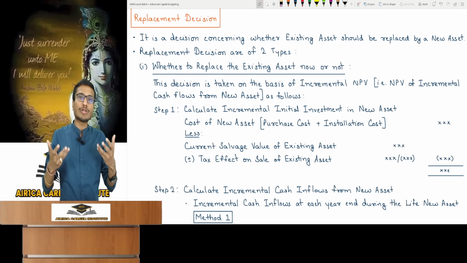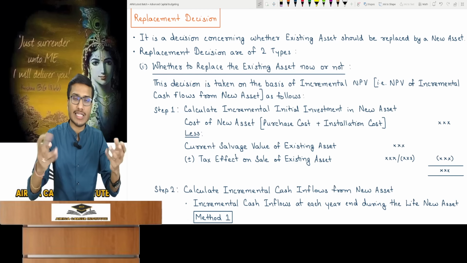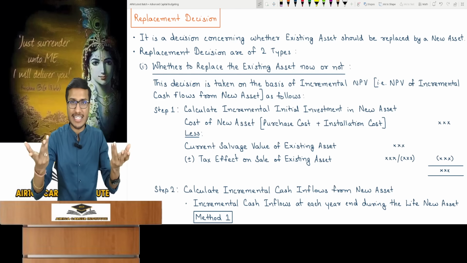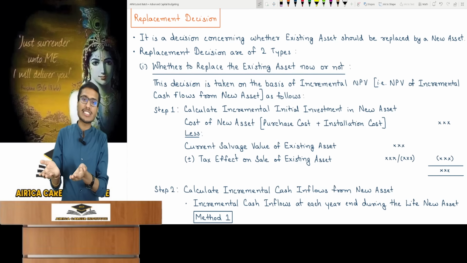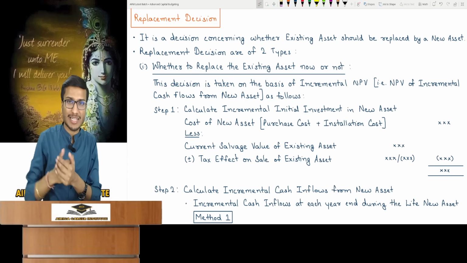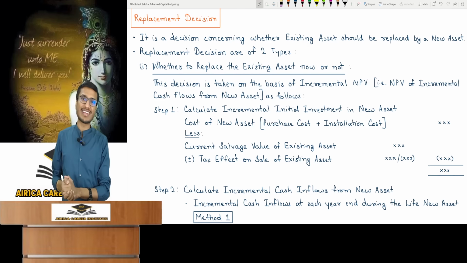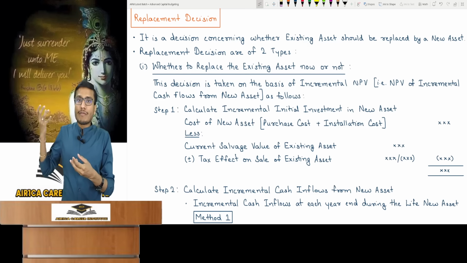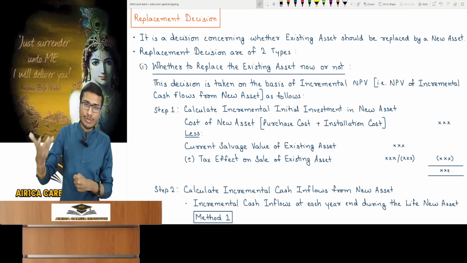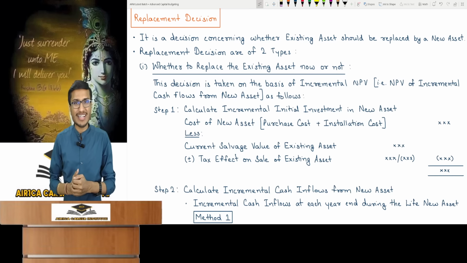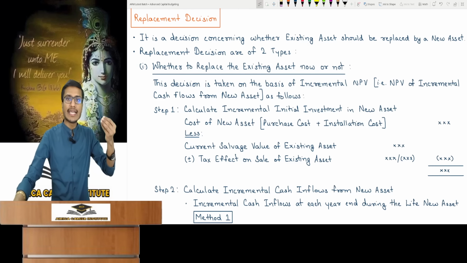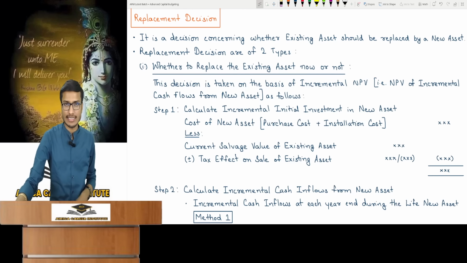Because just like a person, as anything gets older, its issues and illness increase and its expenses go up. It's the same with machines. As they get older, they demand more maintenance. A new machine will have lower maintenance costs and lower operating costs. A new machine for manufacturing might cost 10 rupees per unit to produce, whereas the old machine can have a cost of 15 rupees per unit. So a new machine has this advantage too. There are many advantages, which is why we want to consider replacing it.